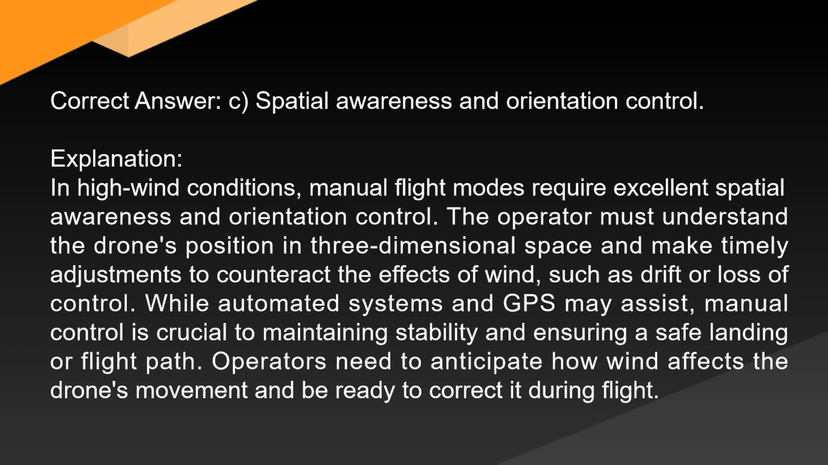Explanation. In high wind conditions, manual flight modes require excellent spatial awareness and orientation control. The operator must understand the drone's position in three-dimensional space and make timely adjustments to counteract the effects of wind, such as drift or loss of control. While automated systems and GPS may assist, manual control is crucial to maintaining stability and ensuring a safe landing or flight path. Operators need to anticipate how wind affects the drone's movement and be ready to correct it during flight.